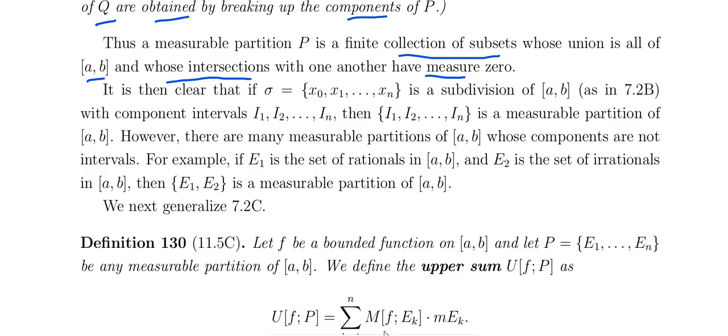Suppose E1 is the set of rationals in [a, b] and E2 is the set of irrationals in [a, b]. Then E1, E2 is a measurable partition of [a, b]. Did you understand? That is a very important idea, and that is the difference between the Riemann and the Lebesgue integral. Here, we choose measurable partitions, such as the set of rationals and the set of irrationals. If you take their union, you get [a, b]. Clear? That is called a measurable partition of [a, b].